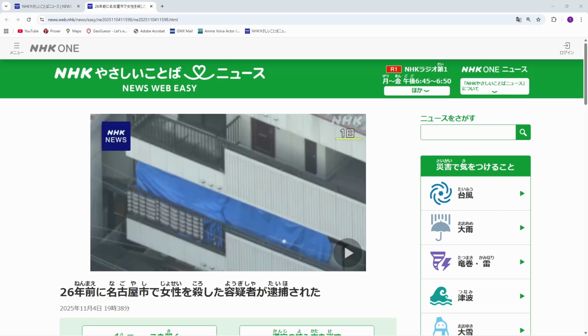Today we're once again on the NHK news site and we'll have a look at one very interesting article that I found yesterday. First I'll go over and read the whole thing for you just to listen to, and then we'll go to translating and looking at the grammar together.